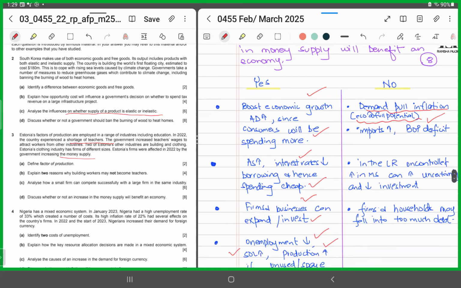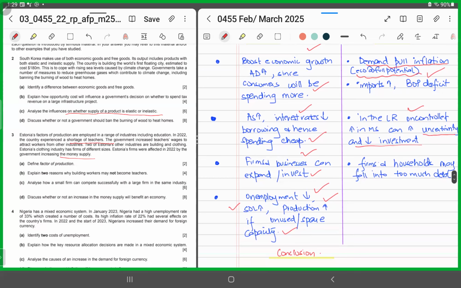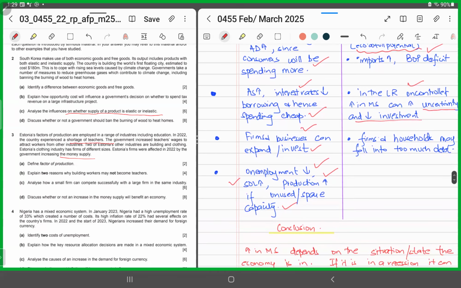Or it could be that in the long run, uncontrolled increases in money supply can cause increases in uncertainty and could cause a fall in the level of investment. It could also be that firms and households, looking at the lucrative, cheaper interest rate, might fall into too much debt, which might cause them trouble later.